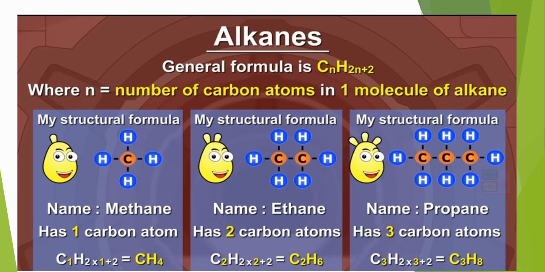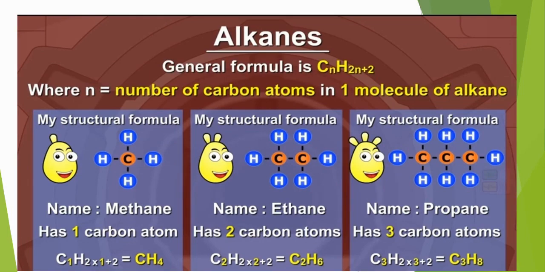This is its molecular formula, and when it is explained in the form of structure, it is the structural formula when we show it with the help of bonds. As I told you, carbon has tetravalency, so 1, 2, 3, 4. These are the 4 bonds, 4 valency of carbon, and hydrogen is monovalent. Its valency is also 1. And all these 4 hydrogen atoms are attached with this carbon and they form CH4. This is the structural formula.